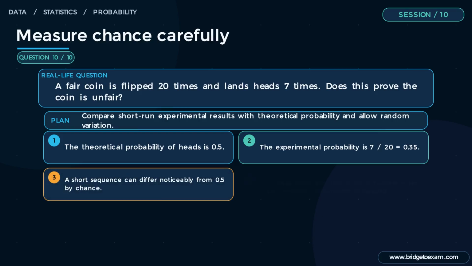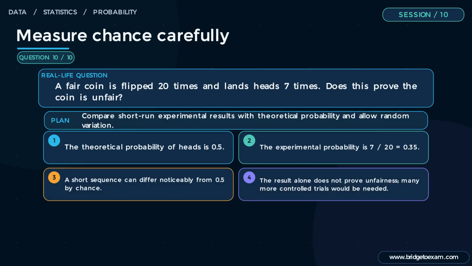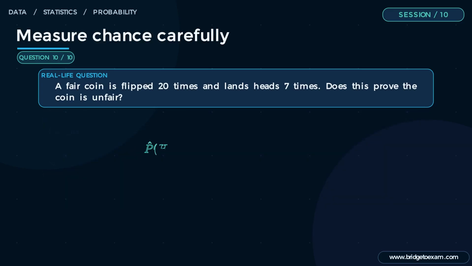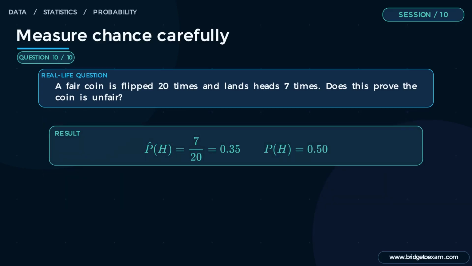Step 3. A short sequence can differ noticeably from 0.5 by chance. Step 4. The result alone does not prove unfairness. Many more controlled trials would be needed. Quick check. Increasing the number of flips usually produces a more stable estimate of the long-run probability. This matters in real life because quality testing uses large trial counts before concluding that a process has changed.